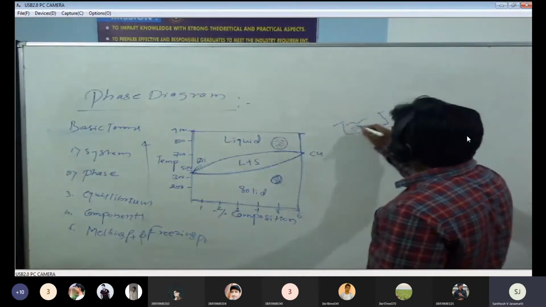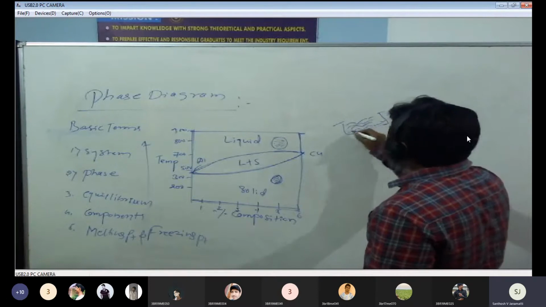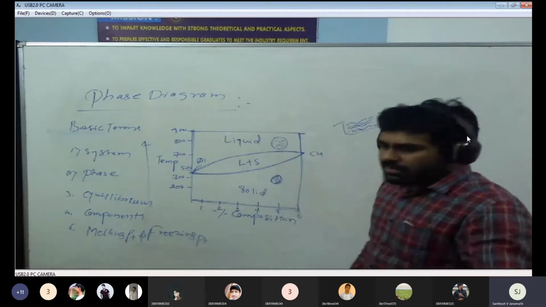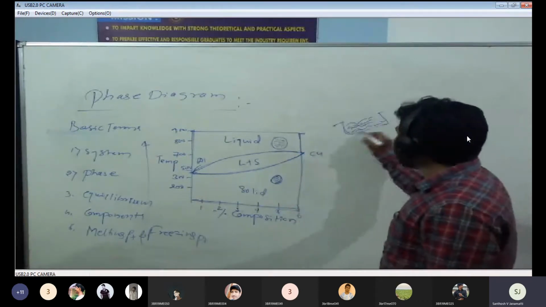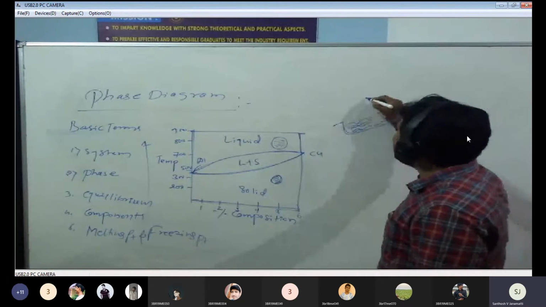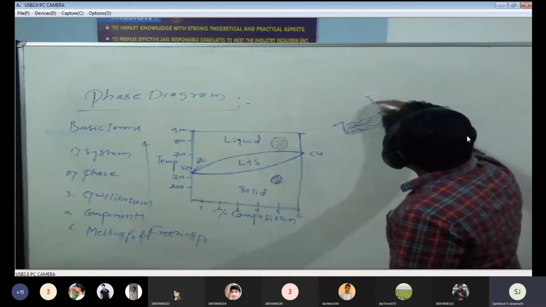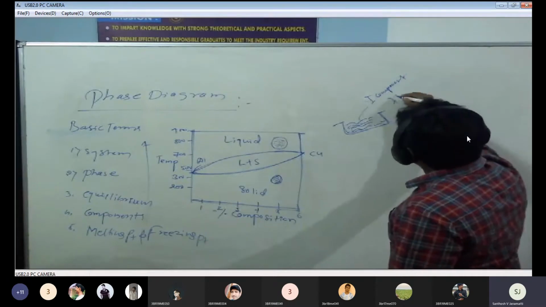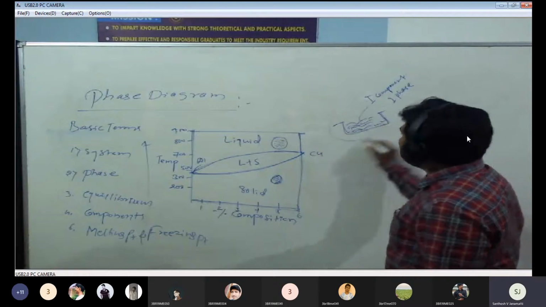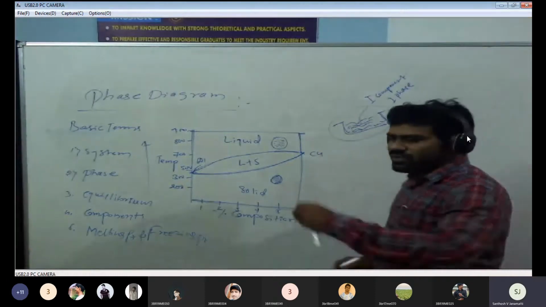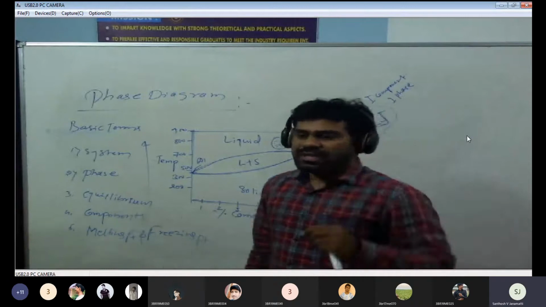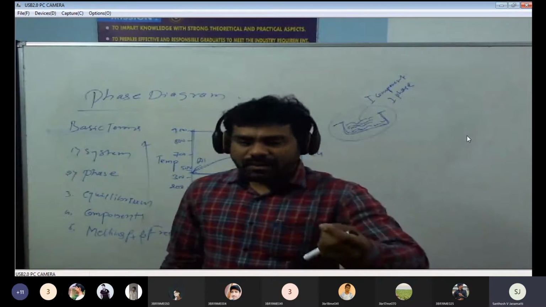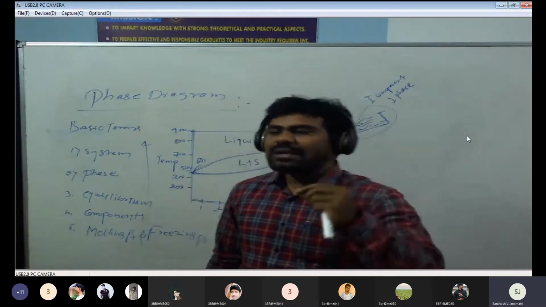Here we have a number of solutions, or a single solution. If you take aluminum, melt it, and pour it, you can start the solidification. This is one system which has only one component. We get one phase, only one component. Definitely you get one phase. In one system with only one component, now we are melting that component, obviously we get one phase.